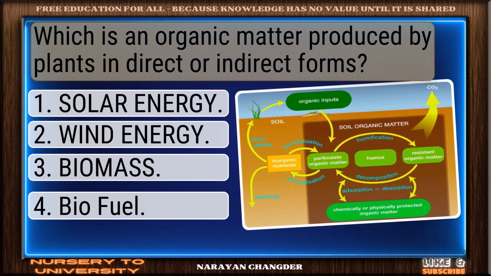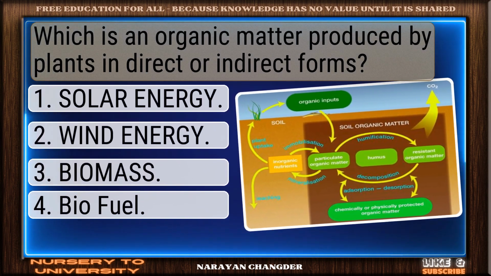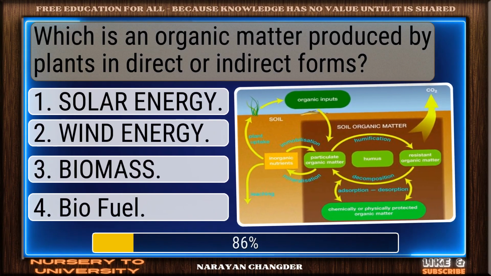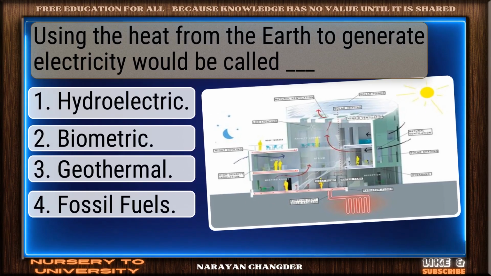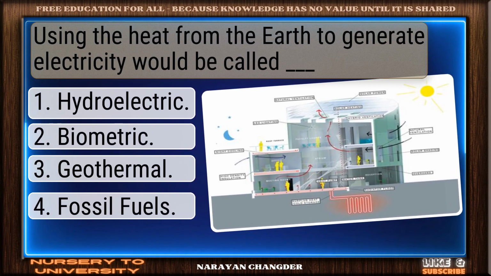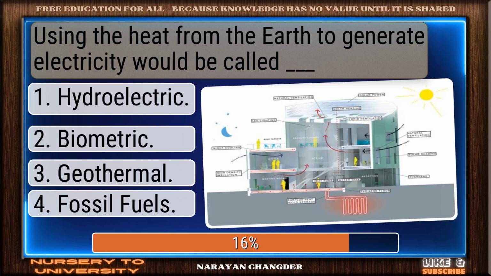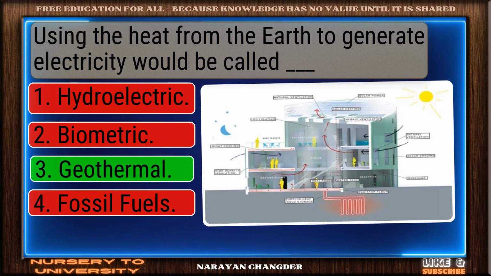Which is an organic matter produced by plants in direct or indirect forms? You got it. Biofuel fits. Using the heat from the earth to generate electricity would be called dash. Strong choice. Geothermal is right.